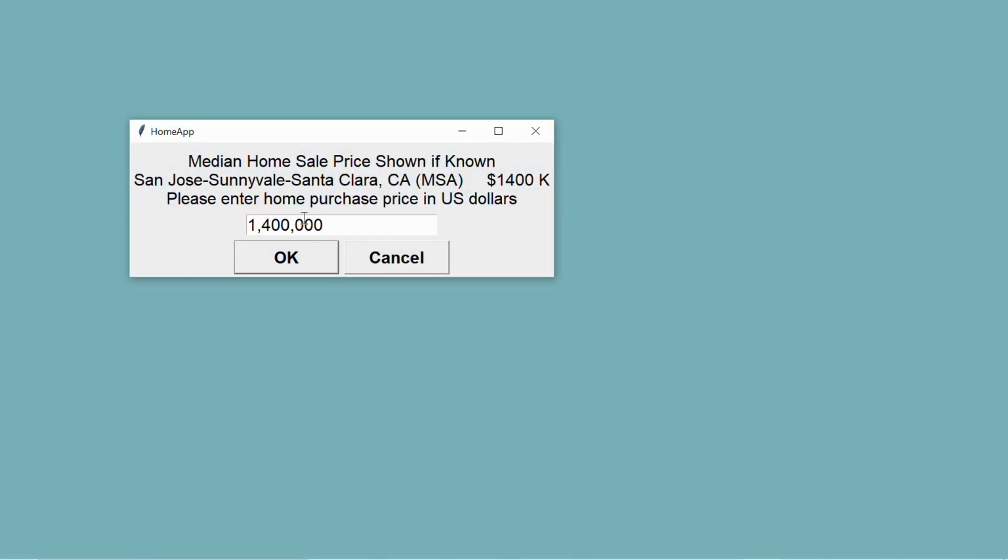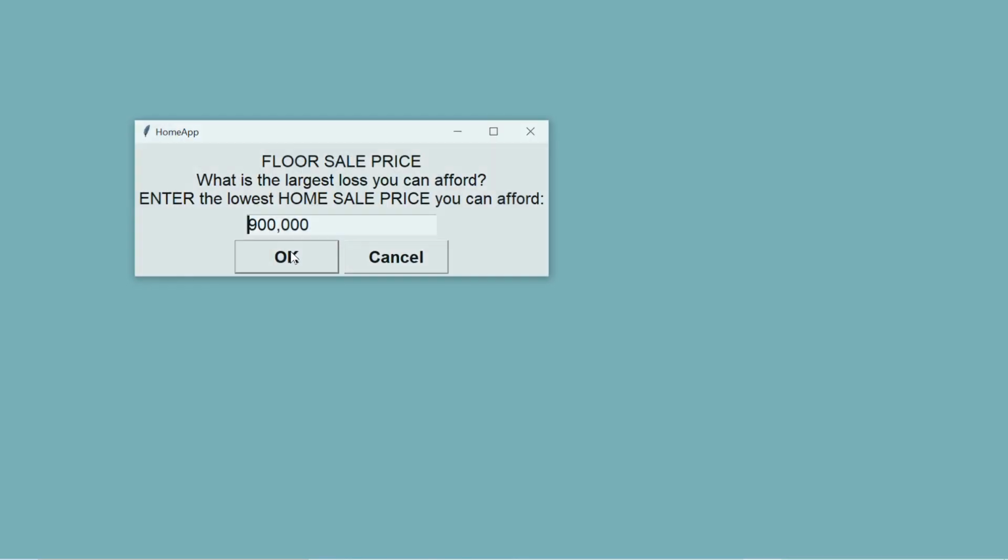Next, you want to select the value or the price you might sell the home in that region. This is the median price in the Silicon Valley according to recent reports, $1.4 million. A very important number is to choose the floor sale price. That's as low as you can go without severe consequences. If this hypothetical buyer or seller gets less than $900,000 in current inflation-adjusted dollars, they've lost too much, maybe their kids can't go to college, they can't retire, they're destitute. So it's a very important number for choosing your risk.